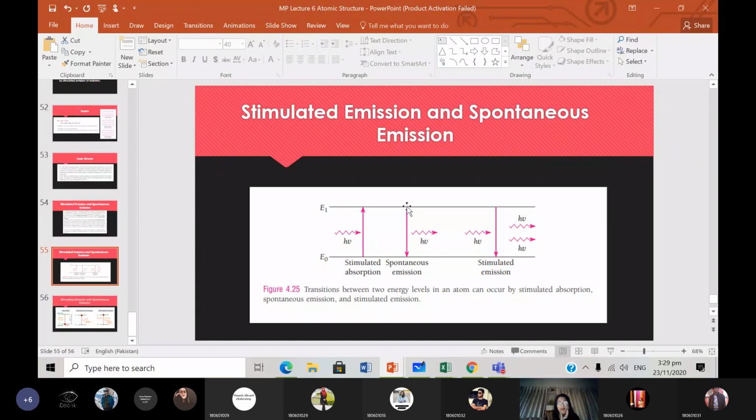Spontaneous emission is when the electron jumps from the higher state to the lower state spontaneously or randomly. It will also release a photon, but there was no photon initially present that was stimulating it. The third case is when we have a photon which is stimulating the electron to jump from the higher to the lower state. This photon will be released as well as another photon.